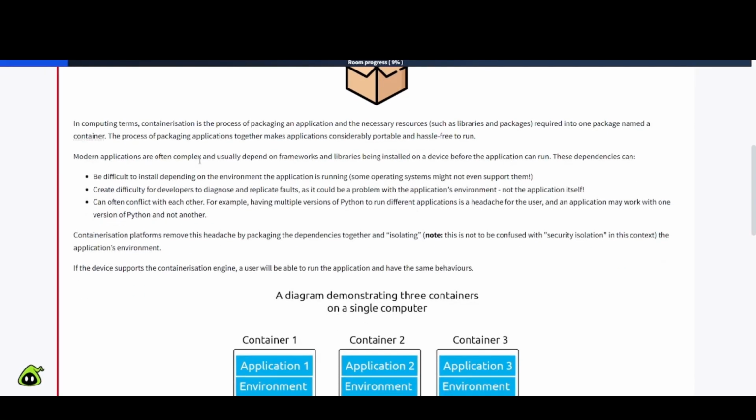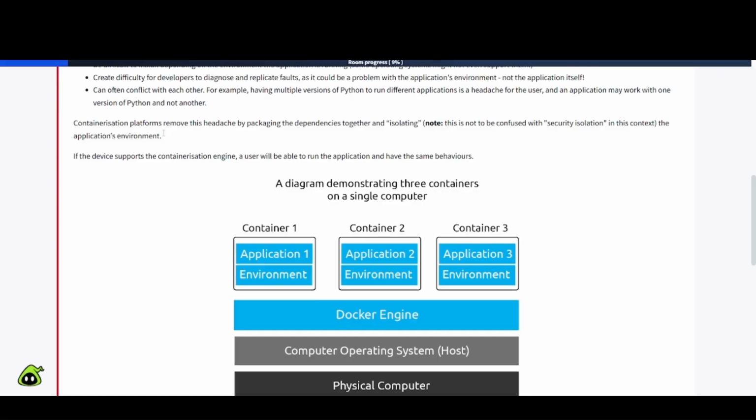Modern applications are often complex and usually depend on frameworks and libraries being installed on a device before the application can run. These dependencies can be difficult to install depending on the environment the application is running in. Some operating systems might not even support them. They create difficulty for developers to diagnose and replicate faults, as it could be a problem with the application's environment, not the application itself. They can often conflict with each other. For example, having multiple versions of Python to run different applications is a headache for the user, and an application may work with one version of Python and not another. Containerization platforms remove this headache by packaging the dependencies together and isolating the application's environment. Note, this is not to be confused with security isolation in this context, okay?